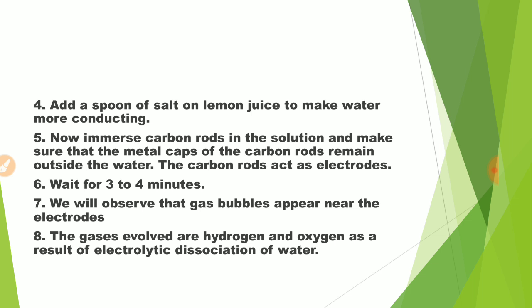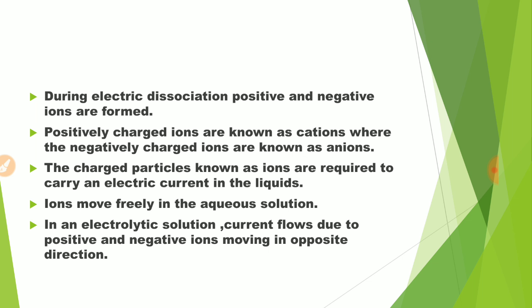Which ones? Hydrogen and oxygen. During electrolytic dissociation, two types of ions are formed: positive ions and negative ions. Positively charged ions are known as cations, whereas negatively charged ions are known as anions.